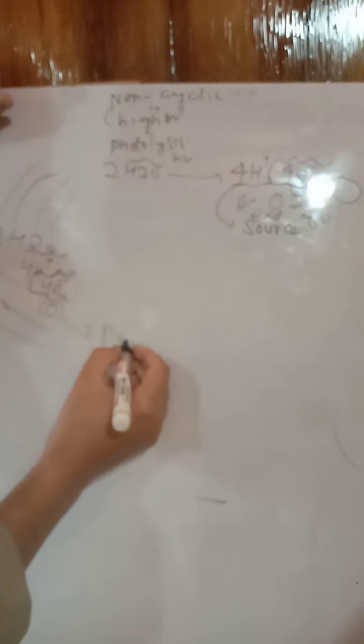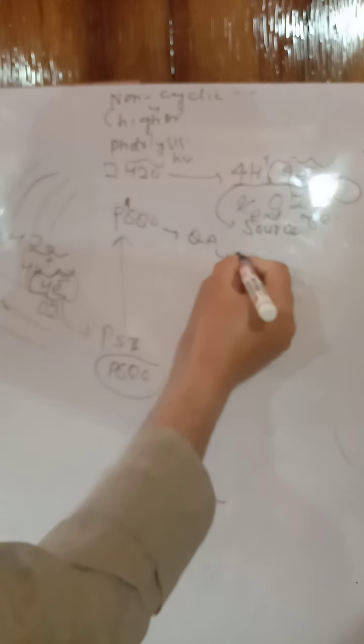So it is water. When sunlight falls on it, then it gets split into protons, electrons and oxygen molecules. These electrons and protons run the pathway. So first of all, these electrons fall on PS second, that is P680. Then it gets excited to form P680 excited molecule.